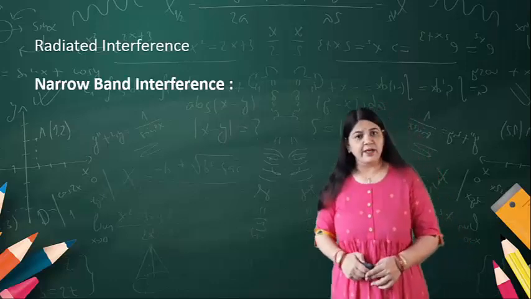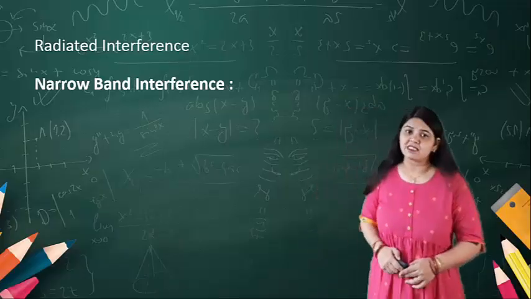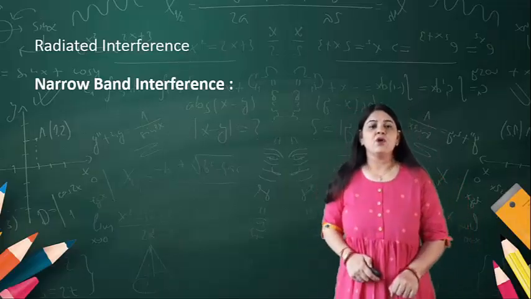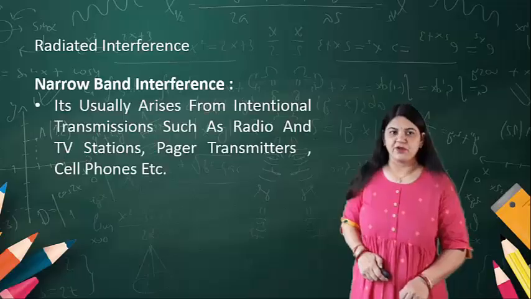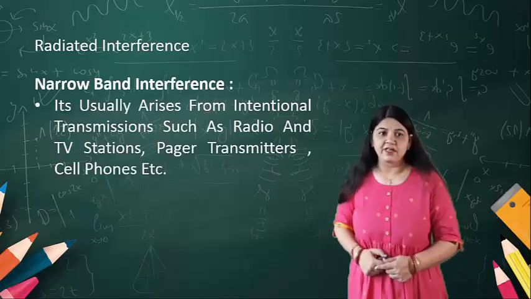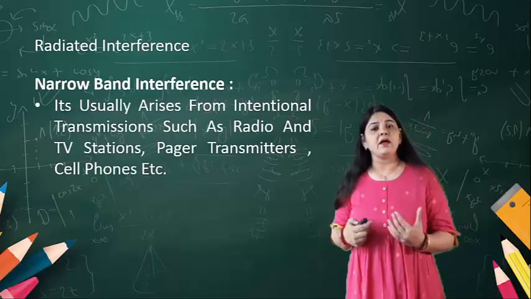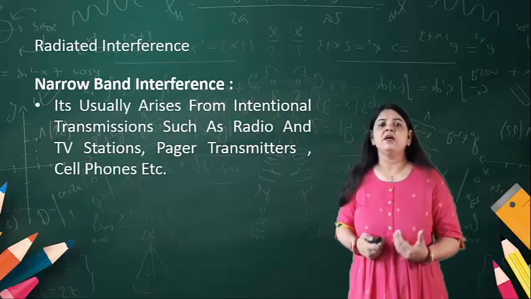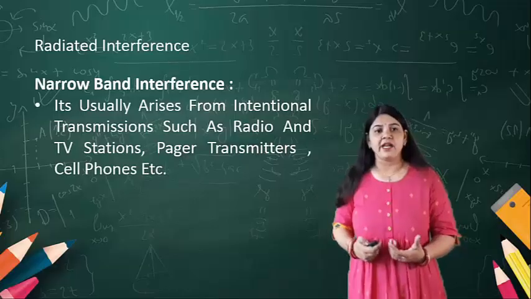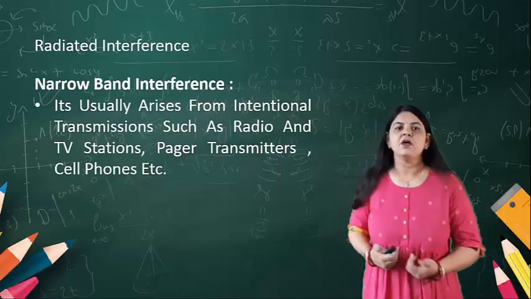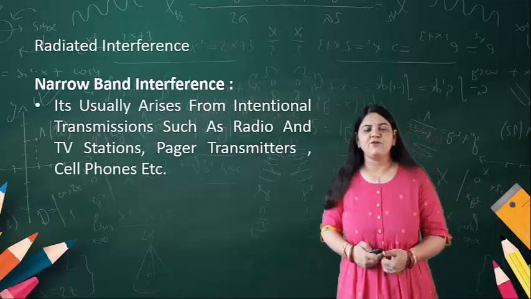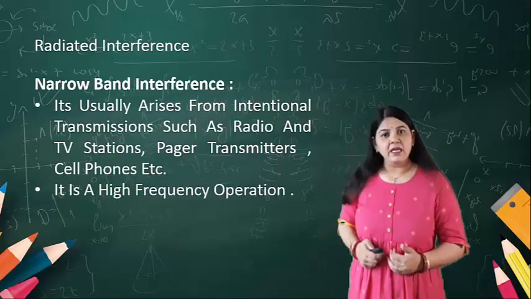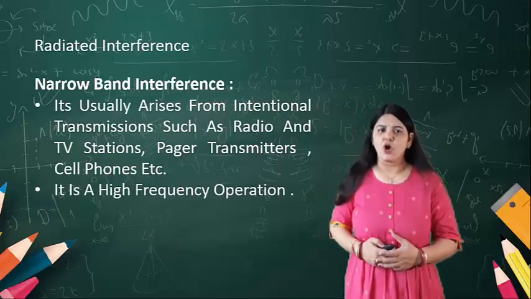Radiated interference is classified into two categories. One is narrow band interference. What is narrow band interference? It usually arises from intentional transmission, such as radio and television stations, pager transmitters, cell phones, etc. And it is a high frequency operation.